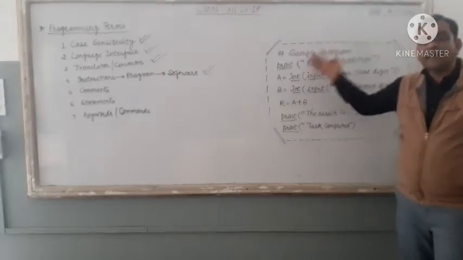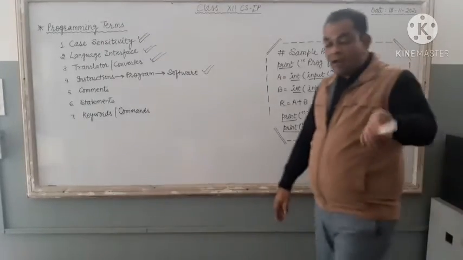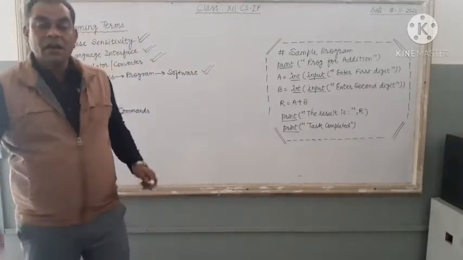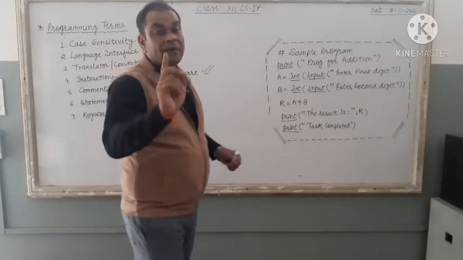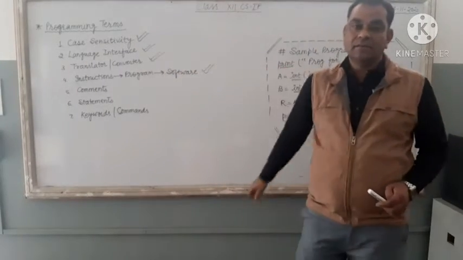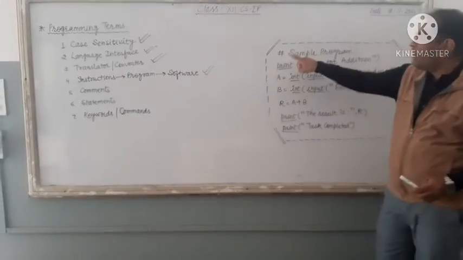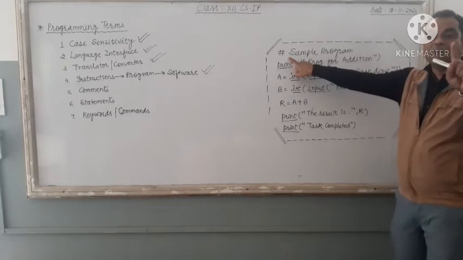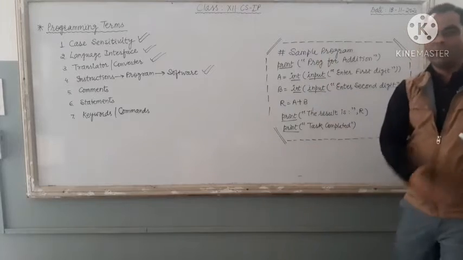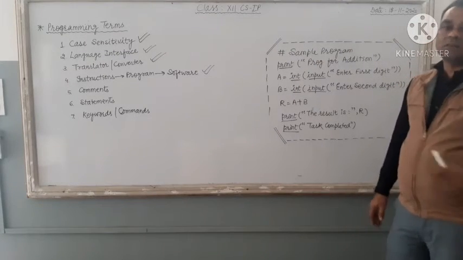These are the set of instructions, and when your computer is going to execute these instructions, it follows a specific sequence, right? Very first the computer will execute the first statement, then second, then third, then fourth, and so on. Here sequence is also important.